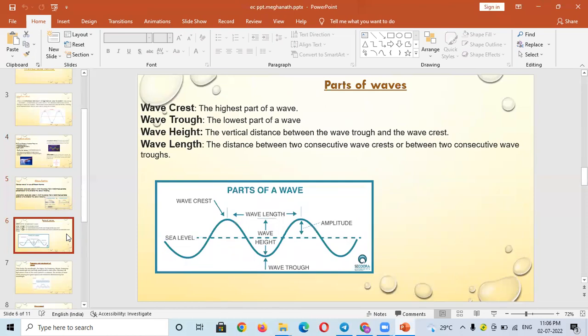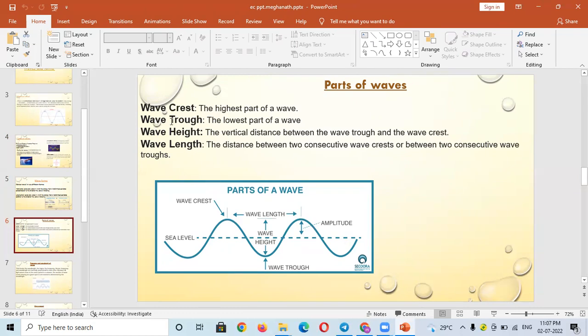Parts of waves. This slide represents the parts of waves. There are four parts of a wave. Wave crest, the highest part of a wave. In this picture, we can see the wave crest here, the highest part of a wave.